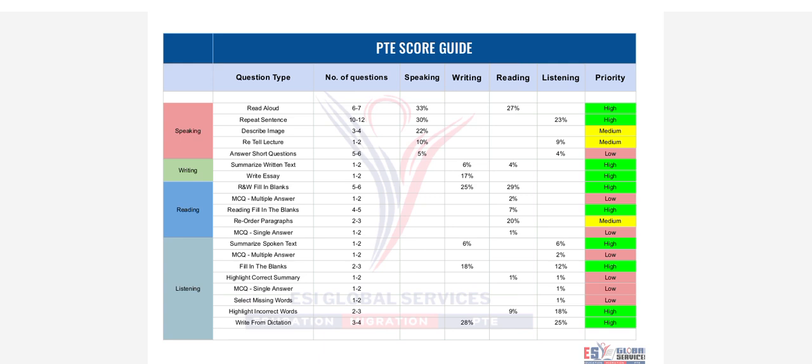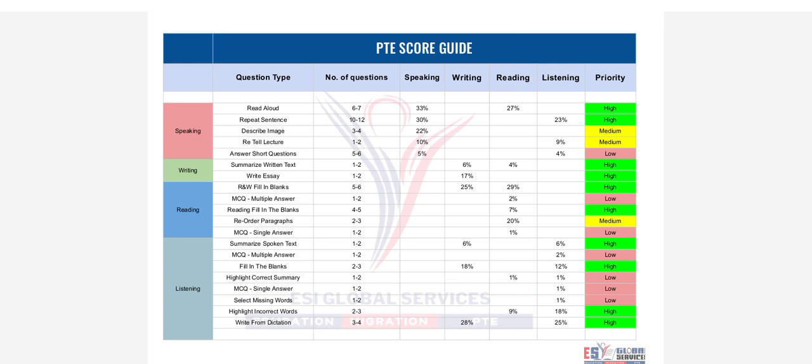Now we are going to discuss writing. There are 2 types of questions. First, summarize written text. There are 1 to 2 questions and 6% marks distributed in writing and 4% in reading. The second one is write essay. There are 1 to 2 questions and 17% marks distributed in writing, and there are no marks distributed in another module.